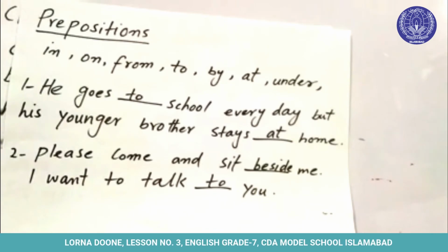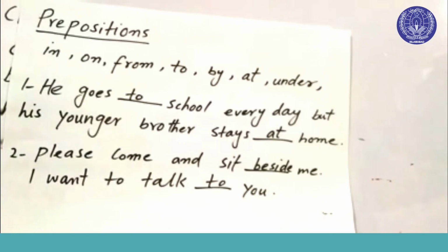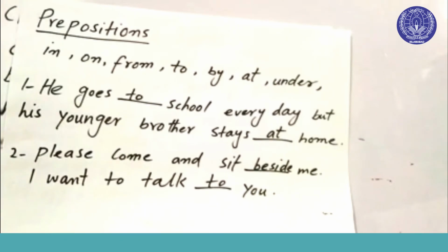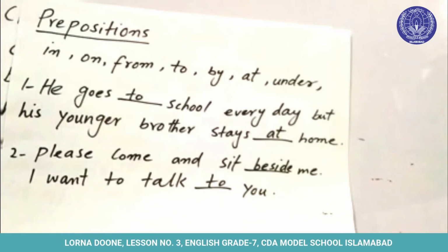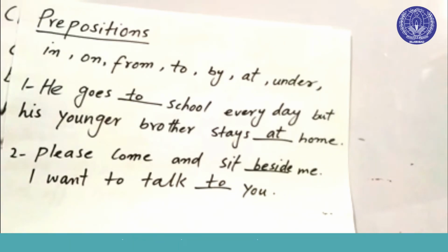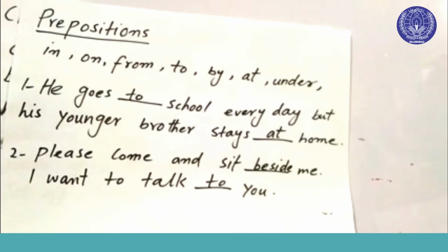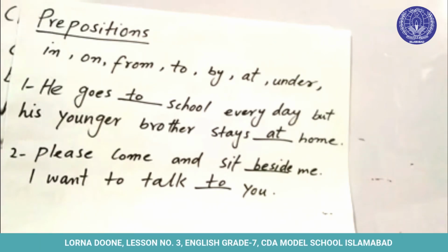Please come and sit beside me. I want to talk to you. Again, beside and to are giving us information about the position of something. And as we see, in all the examples, the preposition is placed between a verb and a noun. In the first example, goes is a verb, to is a preposition and school is a noun. The second part of the same sentence: stays is a verb, at is a preposition and home is a noun.